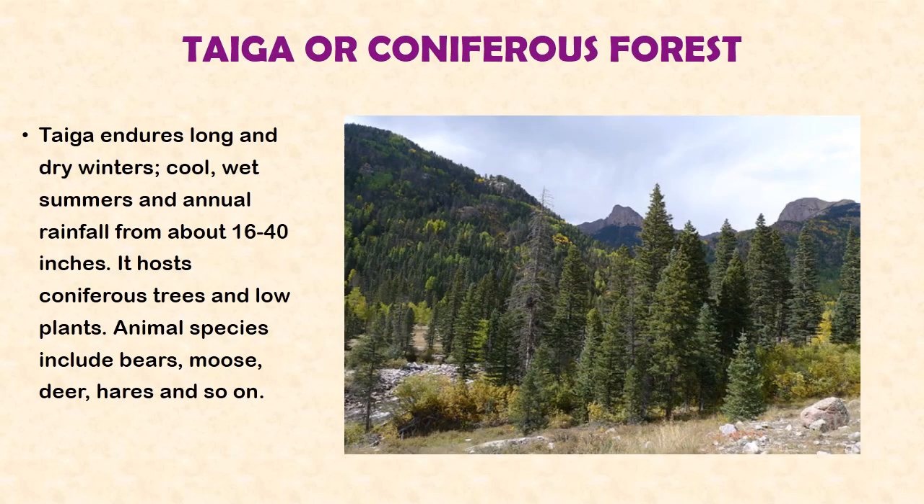Moving ahead, we'll be looking at the coniferous forest or the taiga. The taiga endures long and dry winters, cool and wet summers, and annual rainfall from about 16 to 40 inches. It hosts coniferous trees and low plants. Animal species in this biome include bears, moose, deer, hares, and so on.